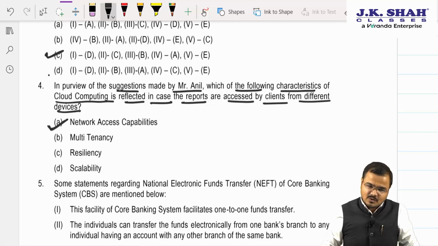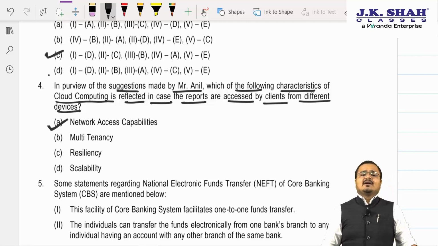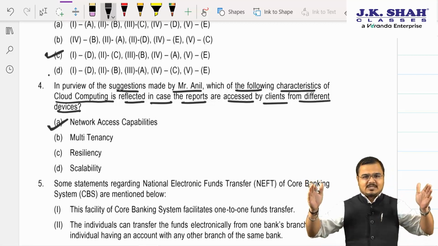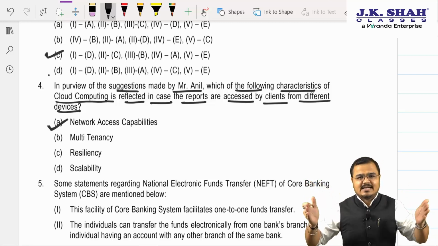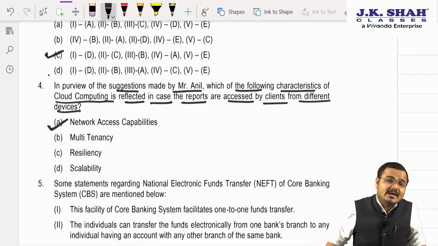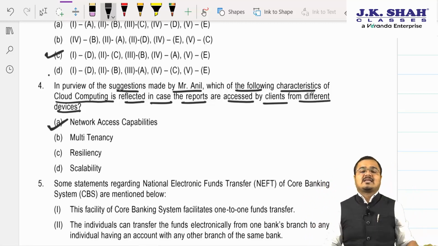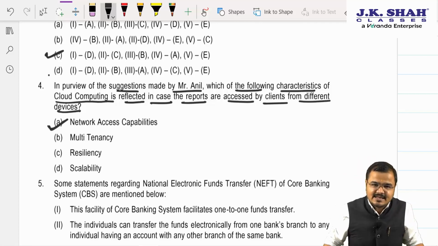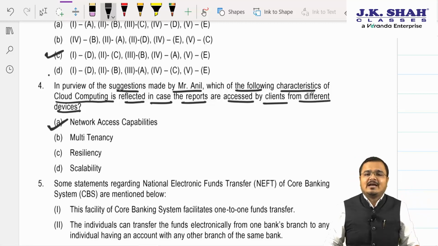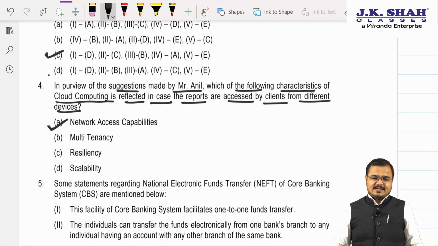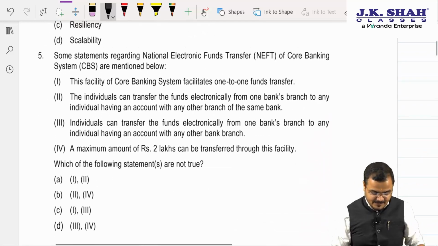Okay. Scalability, sir, is again a characteristic of cloud computing where we can quickly scale up the resources. If you want to increase the resources, you can increase, and if you want to decrease, you can decrease. But is the scalability option always available only and only in which cloud? Sir, public cloud. In hybrid cloud also it is? Yes sir. But when we talk about the private cloud, the scalability option is generally not available. Am I very clear to all? Yes sir. Further, last people, MCQ.